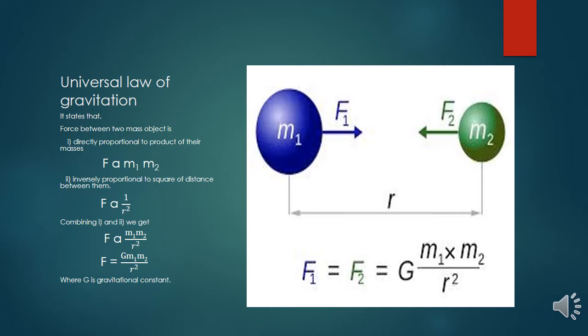Second, it is inversely proportional to the square of the distance between them. That is, F is inversely proportional to r square, or F is directly proportional to 1 by r square. Now if you combine equation 1 and equation 2, you will get F is directly proportional to m1 m2 by r square. To remove this proportionality, we will introduce a constant known as gravitational constant. This is the statement of universal law of gravitation, in which force comes out to be F is equal to G m1 m2 by r square.